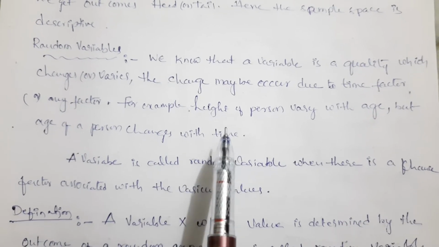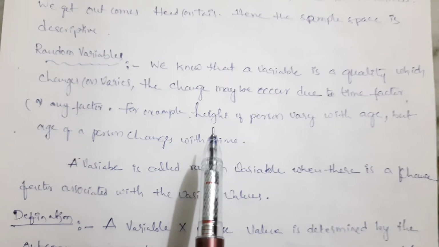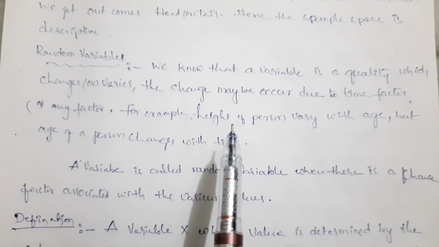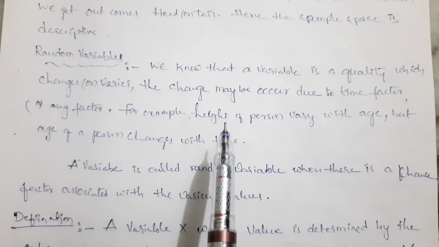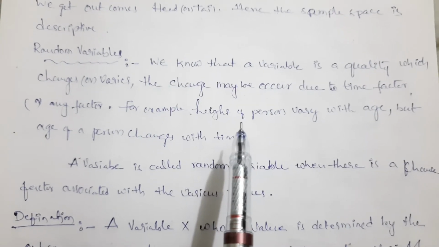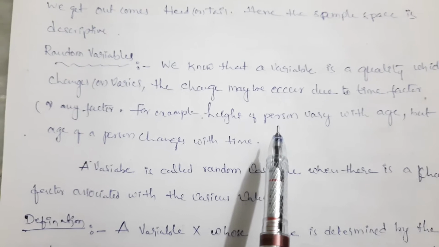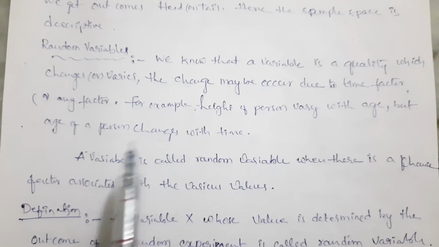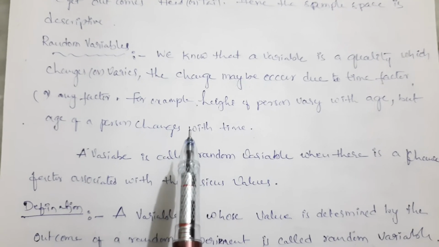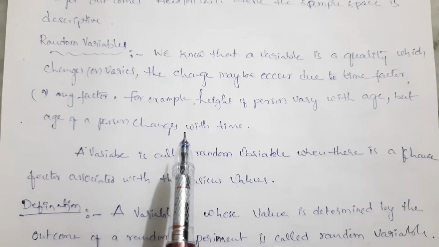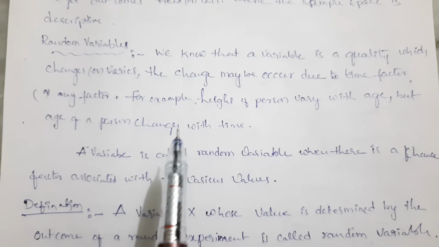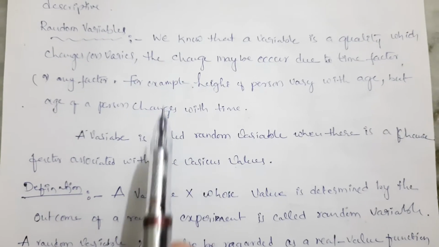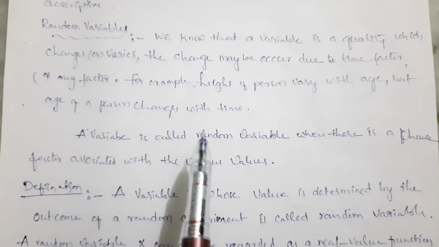For example, at the age of 10 years, the height of a person may be 3.4 feet or 4.5 feet. Height of a person varies with age. If age is increasing, the height also increases. But age changes with time. In 2020 his age is 10 years, in 2021 his age is 11 years.